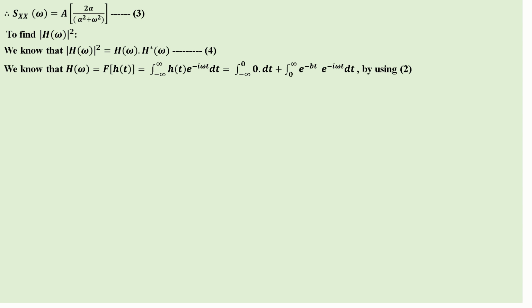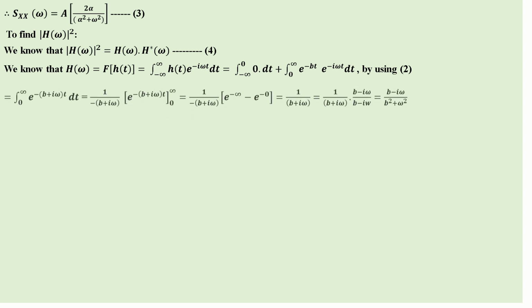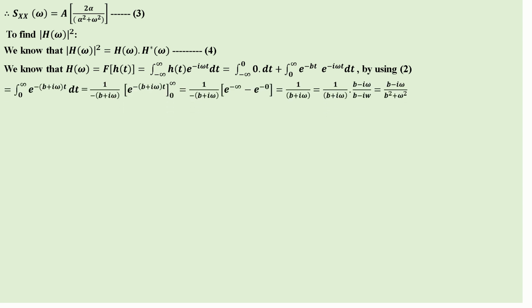Plus the integral from 0 to infinity of e^(-bt) e^(-jωt) dt, which is the integral from 0 to infinity of e^(-(b + jω)t) dt, which is 1/(-(b + jω)) times e^(-(b + jω)t) with limits 0 to infinity.